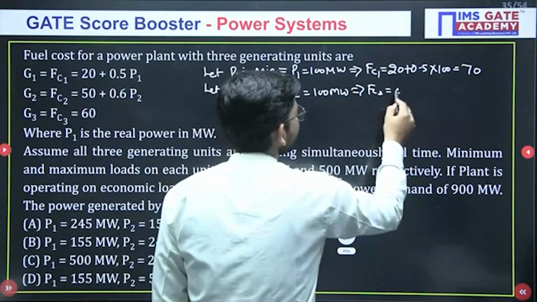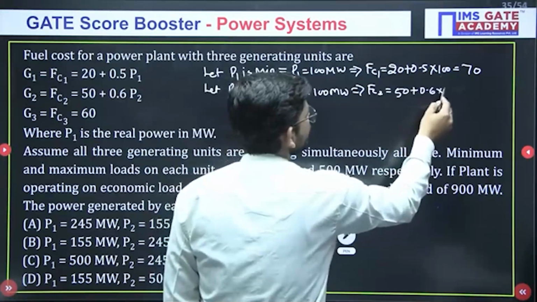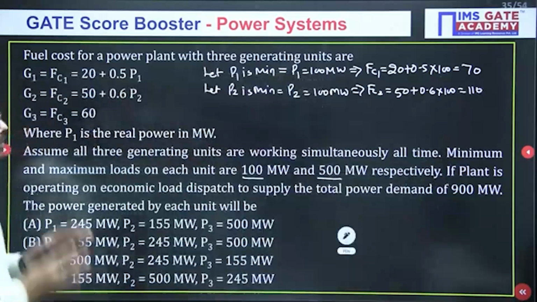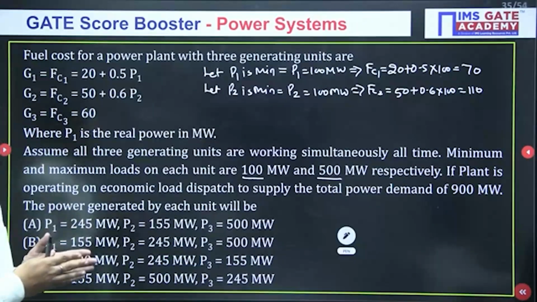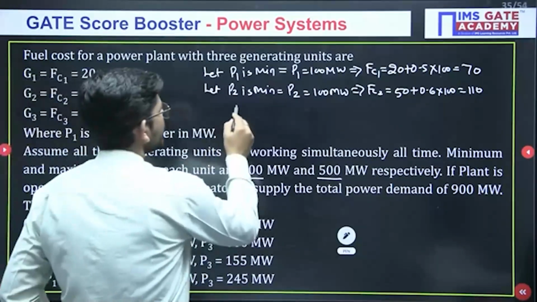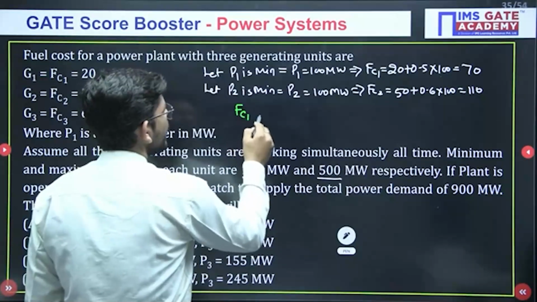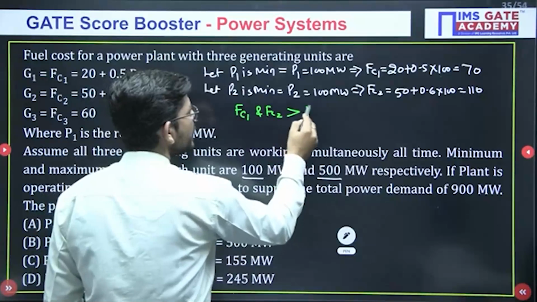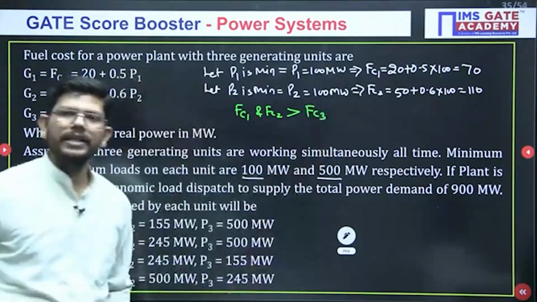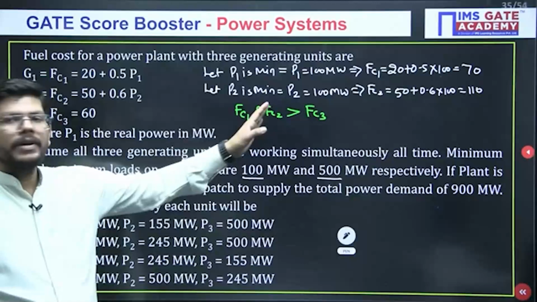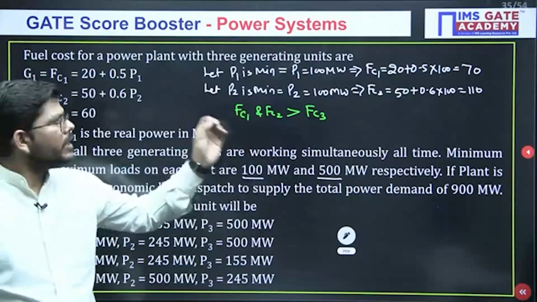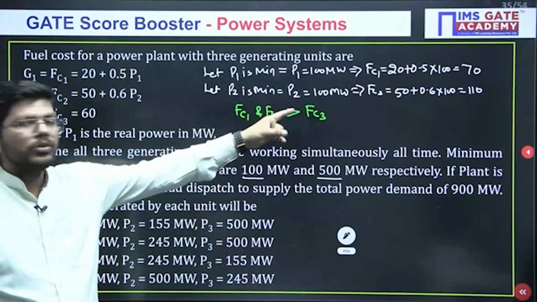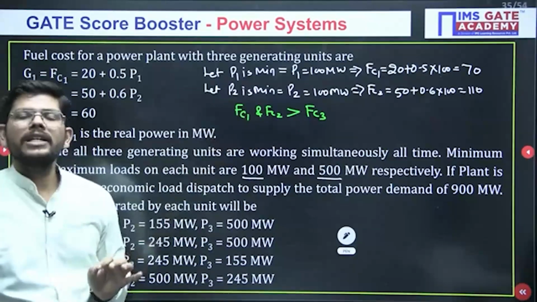It will be 50 plus 0.6 into 100, that is 110. Okay, so if P1 or P2 is minimum, still what you can see is that if P1 and P2 are minimum, then FC1 and FC2, even then their operating cost is greater than FC3, isn't it? If we are taking P1 and P2 to be minimum, even then the cost of operation of generator 1 and generator 2 is still greater than generator 3.